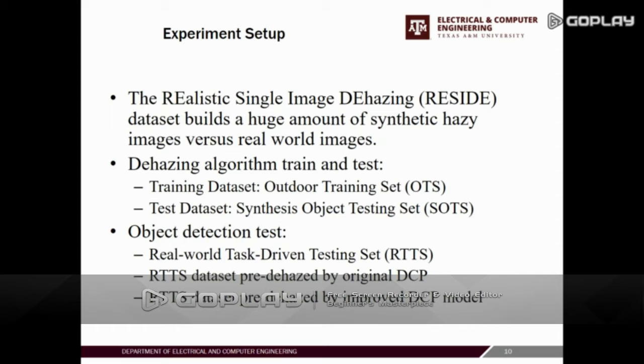We will also use the original dark channel prior and the improved dark channel prior model to dehaze the RTTS dataset first, and then use the dehazed image dataset to test the object detection model.